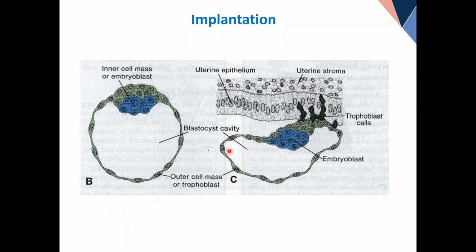Okay, let's proceed. Beautiful. Normally I used to invite students, stand here, and then I demonstrate blastocyst. See, inner cell mass later on differentiates into embryoblast. This is all outer cell mass, later on differentiates into trophoblast. This is the blastocele or blastocyst cavity. How beautifully here it's shown. Look at this. Embryoblast is still there. This is the cytotrophoblast, and the finger-like processes are syncytial trophoblast. And see how these finger-like processes are trying to displace the columnar cells of the epithelium and trying to move deeper into the endometrium.